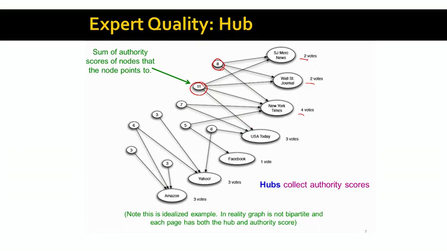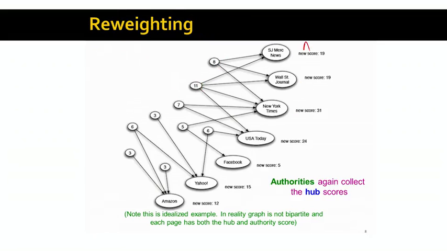So now that we have the new hub scores here on the left, we can go back and update the authority scores on the right. For example, San Jose Mercury News has the authority score of 19 because 8 plus 11 equals 19, right? So now you see how we are pushing hub and authority scores back and forth in this graph. Of course, these hub and authority scores can go arbitrarily large, so we will want to keep them normalized. But this is the idea: we compute the authorities based on the hub scores, and then we update the hub scores based on the new authority scores, and we keep doing this iteratively.